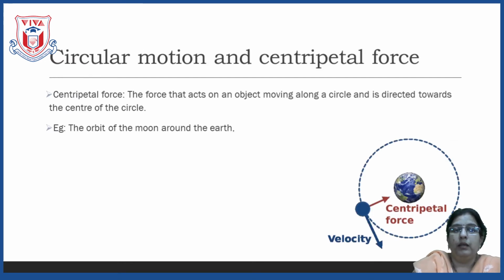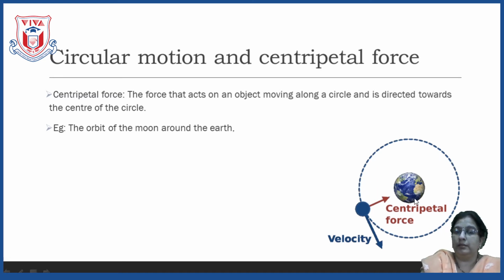Now we all know that all the planets in our solar system move around the sun in a circular motion. Okay, they revolve around the sun in a circular motion. Now here children, what exactly is circular motion? The circular path followed by objects while moving around any object is called circular motion. Now let's have a look at the diagram. You can see here the diagram.